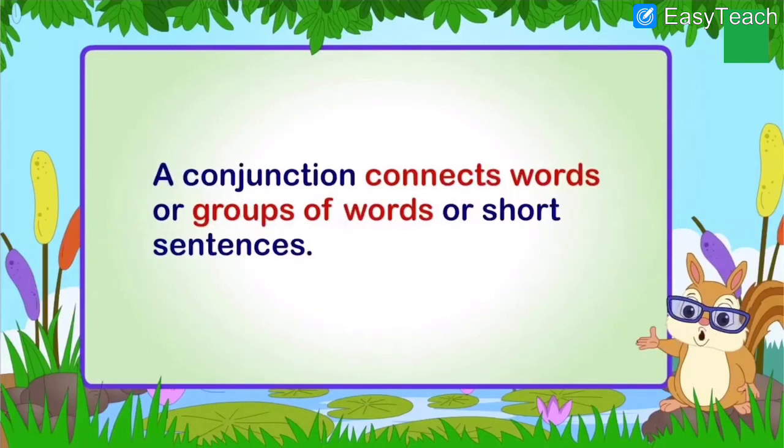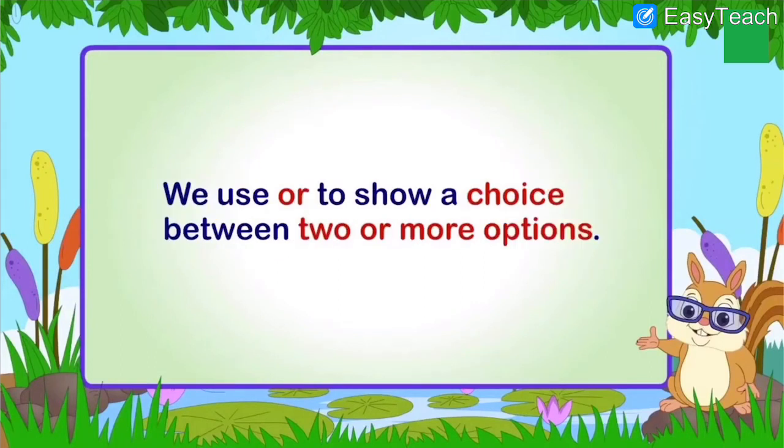A conjunction connects words or groups of words or short sentences. There are some words which are joined, or there are two short sentences which are joined with the help of a conjunction. We use or to show a choice between two or more options.